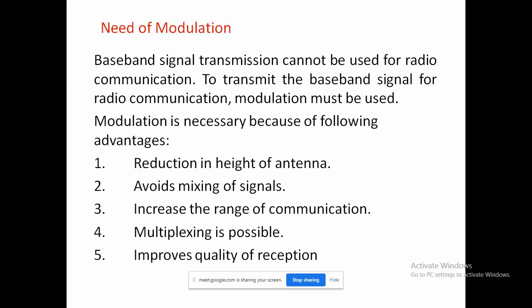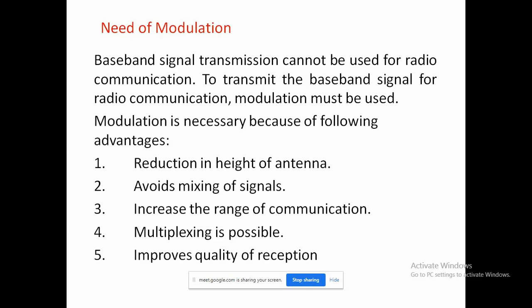This is the first advantage, because when you take the frequency to a higher level, the antenna height will increase, and then it will be impossible to install. Hence, to overcome this, you have to take a suitable frequency to reduce the height of the antenna, and then it will be possible to install.